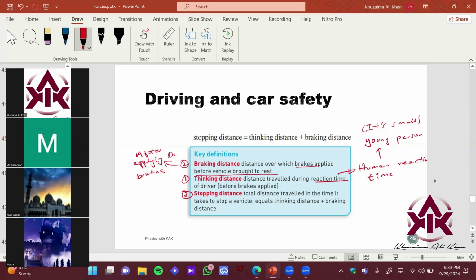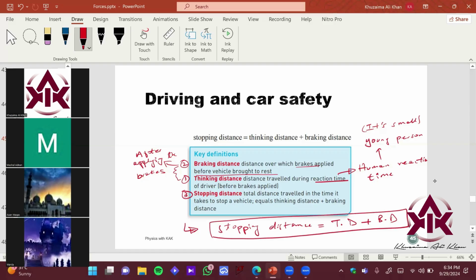If you combine process number 1 and 2 together, you get stopping distance. It is the distance traveled that is actually taken to stop a car, which includes the thinking process and the braking process. So stopping distance equals thinking distance, TD, plus braking distance, BD.